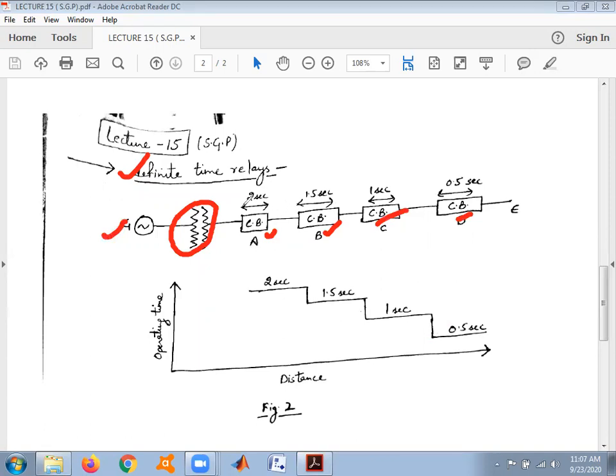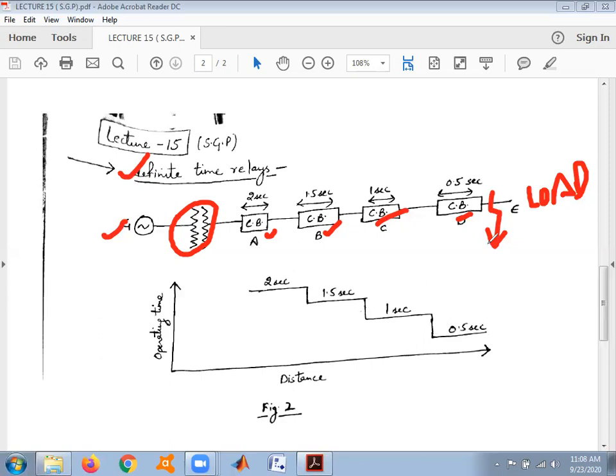So in this, let us suppose that this is a series connection of feeders supplying from generator to the load side. We can assume it like that, a series of feeders connected in series. If a fault occurs in this particular section, like DE,